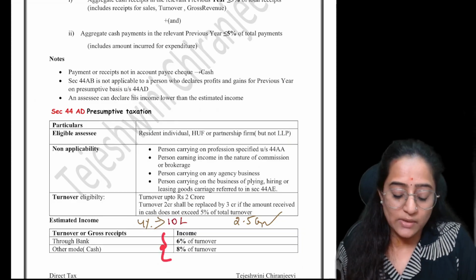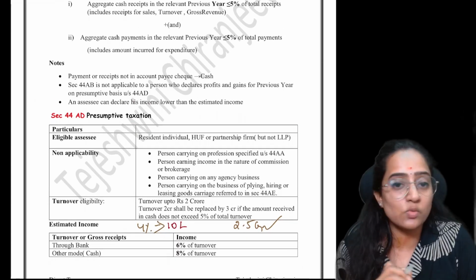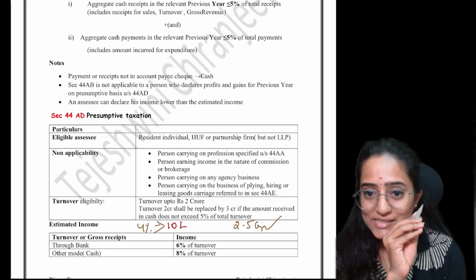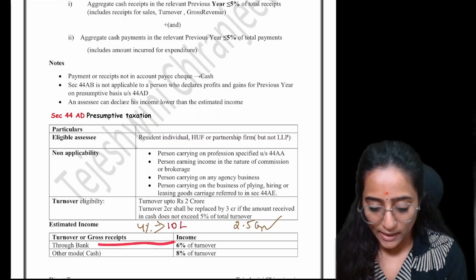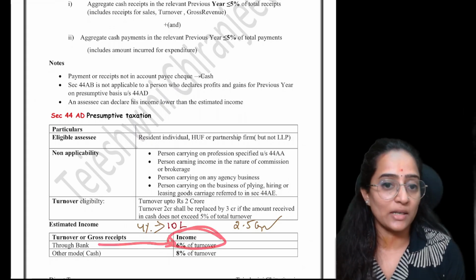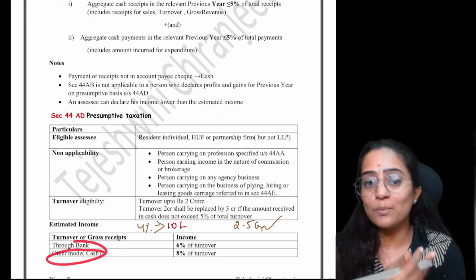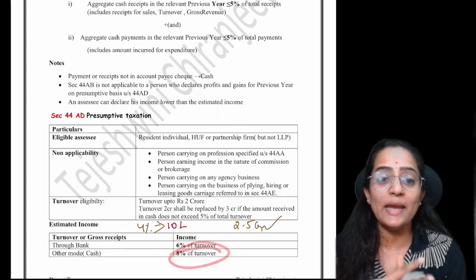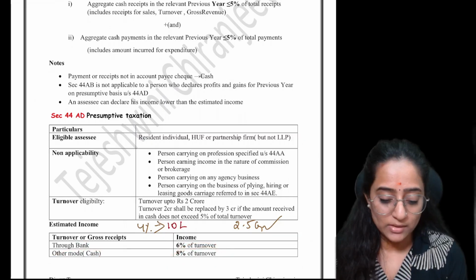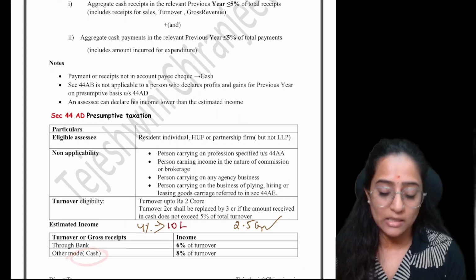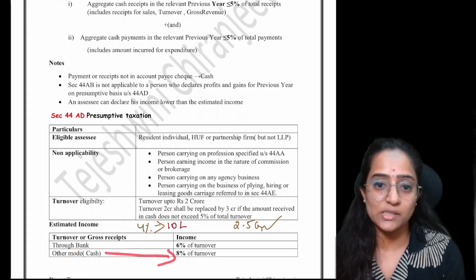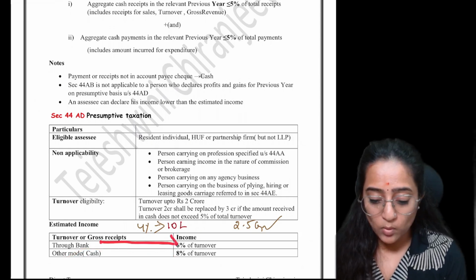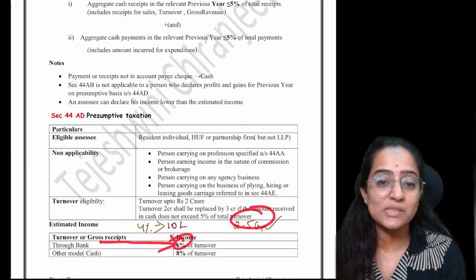What is the advantage? It's very simple. See, turnover or the gross receipts, whatever you have, if it is through bank, then you can take 6% of that turnover as income. If it is in some other mode other than bank, it is going to be 8% of the turnover. Other than bank is nothing but cash mode, right? For cash mode, you have to show 8% as your income. Through the bank, whatever the turnover that has happened, it has to be 6%.